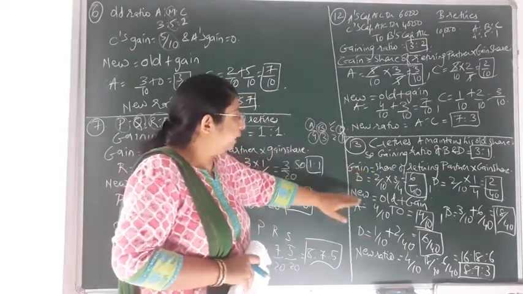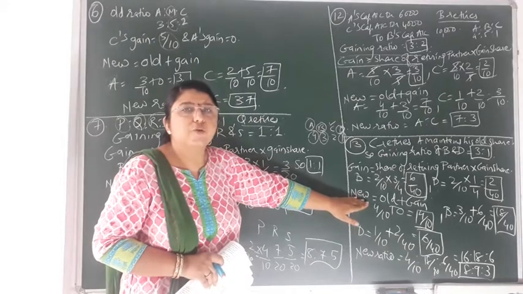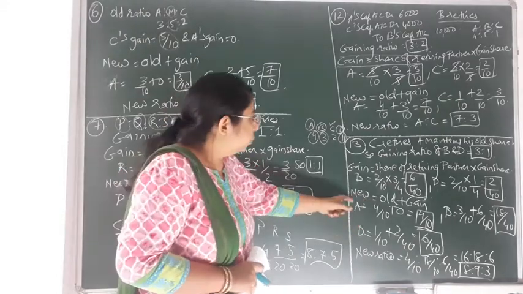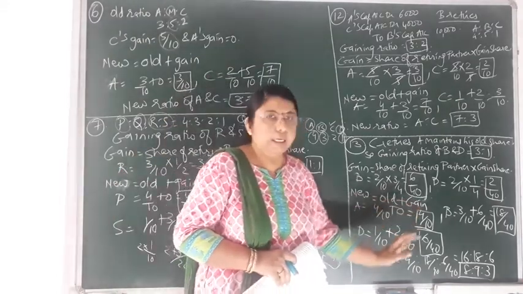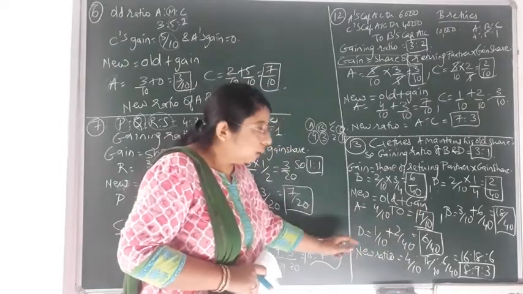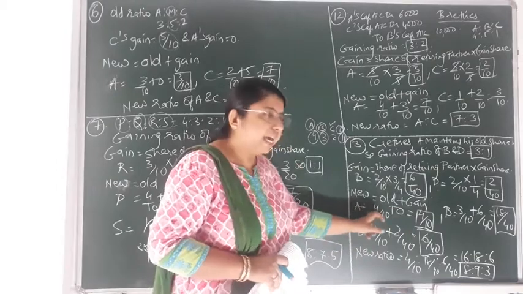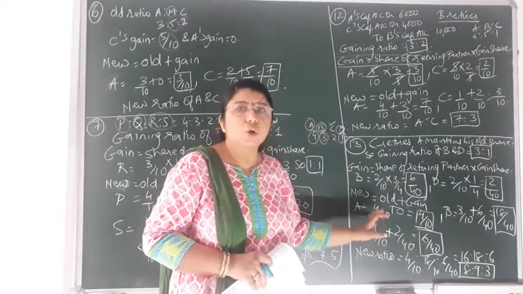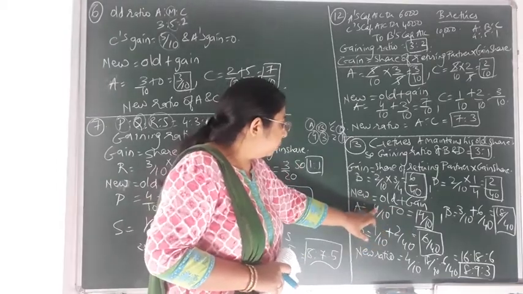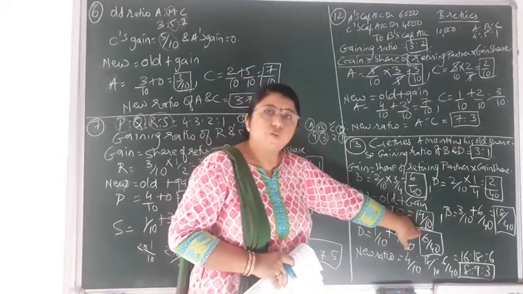Now after finding the gain, the next step, as you know, is to find the new ratio. So new ratio is equal to old share plus gain. The new ratio would come for all three, that is for A, B and D. For A it would be as it is because he has to maintain his old share. So no change for him: 4 by 10 plus 0, so as it is 4 by 10.